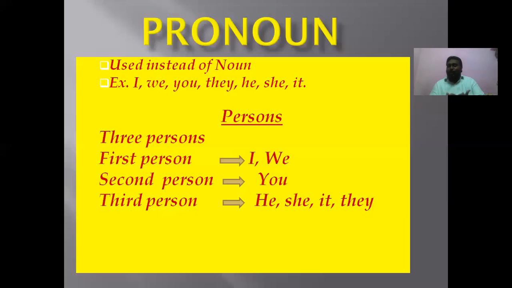Then what about I? In English, I is a royal pronoun, because sometimes it works as singular and sometimes it works as plural. In be forms, it is singular.